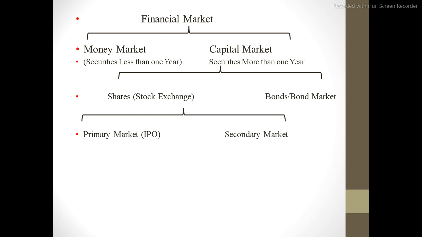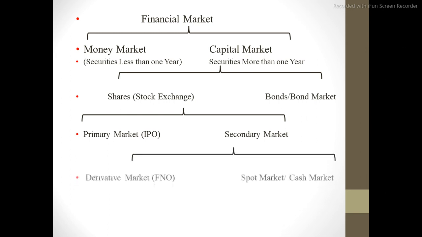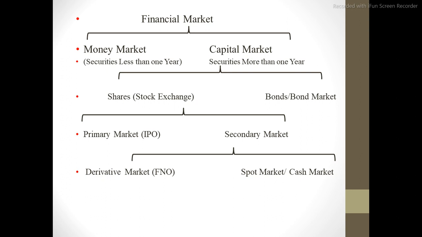It means that whenever the company issues its shares for the first time, it will be traded in the primary market. After that, that share will be traded in the secondary market, and the secondary market is the stock exchange. Again, in the secondary market, we have two types. One is the derivative market and the other is the spot market or cash market.